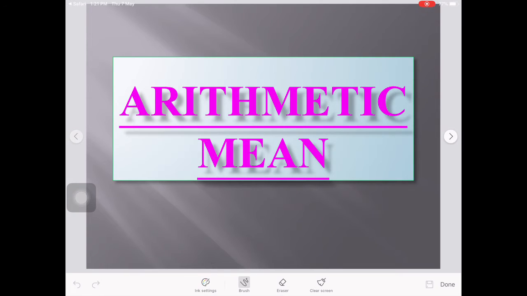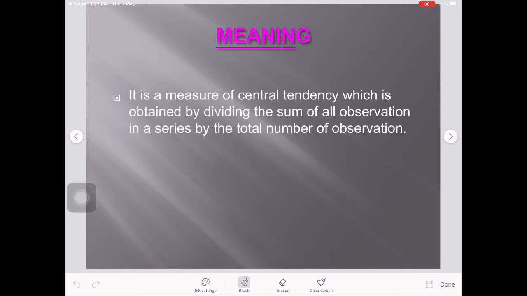From this video, we came to know the importance of average. Average is a widely used term in different fields of life. So let's know the meaning of arithmetic mean.